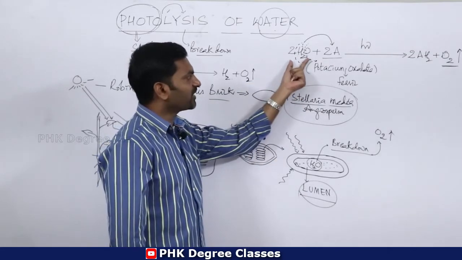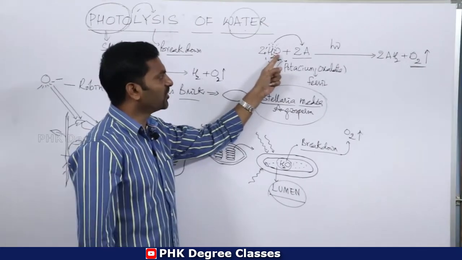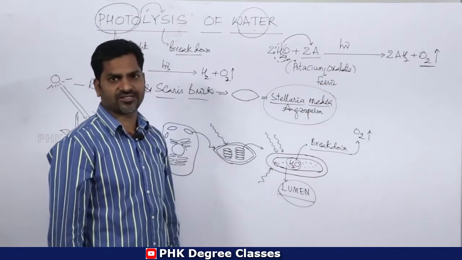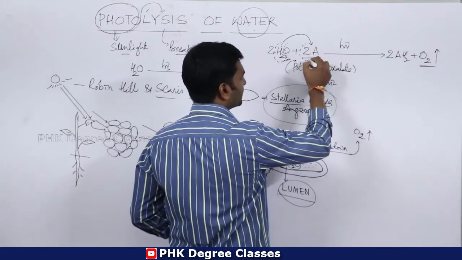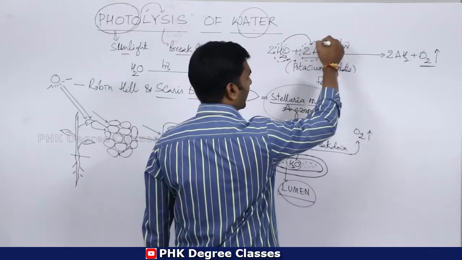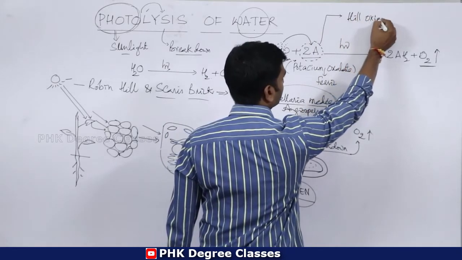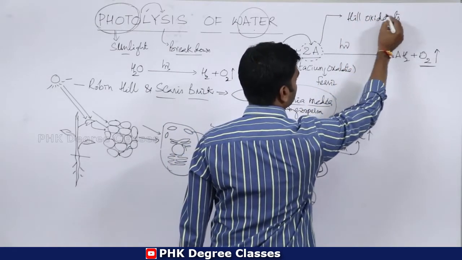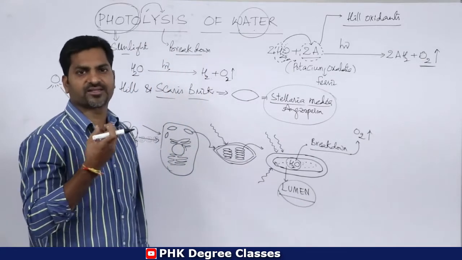So the water is oxidized and oxygen is liberated. Now these proton receivers are called Hill oxidants.